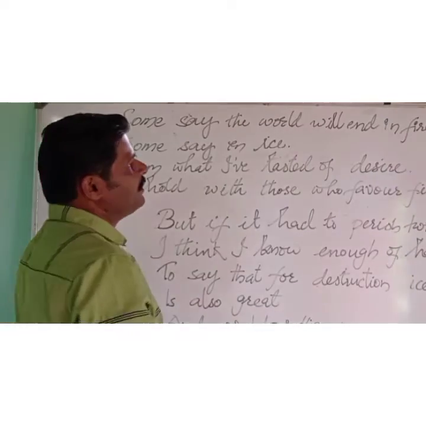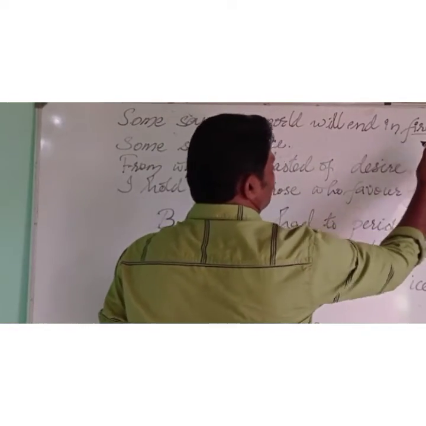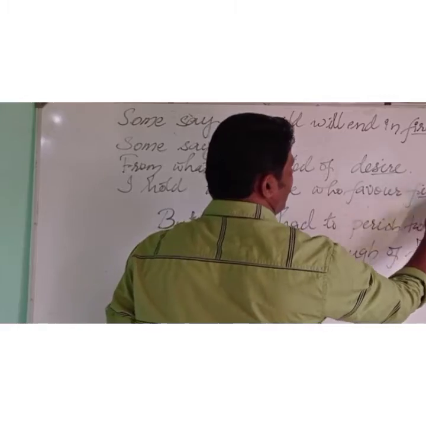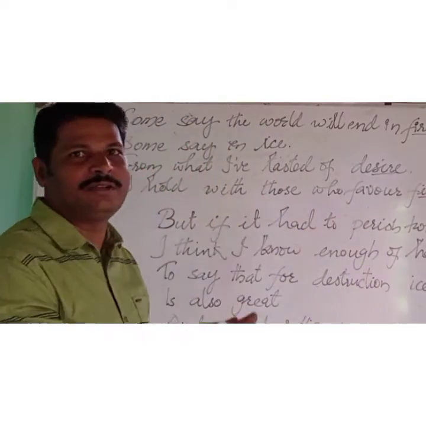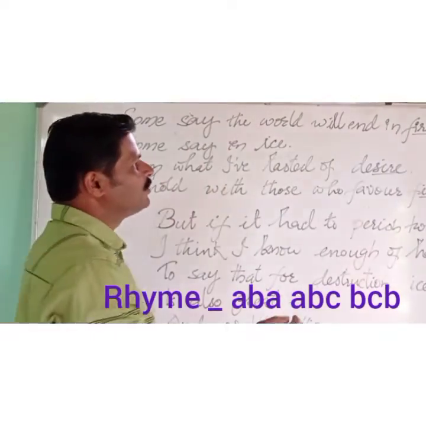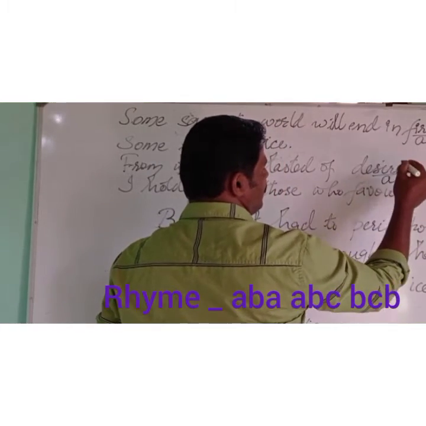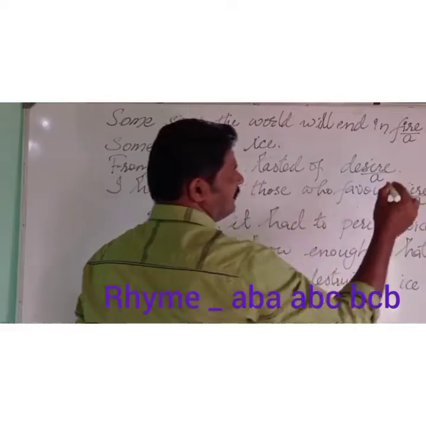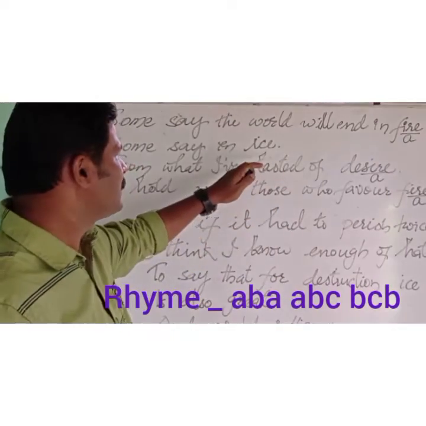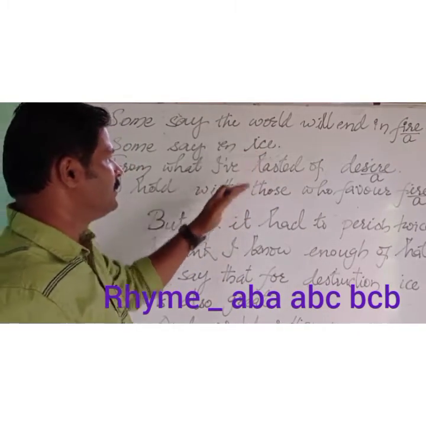Let's see the words fire, desire, fire. All these words have the same sound. So we can write here fire, A, desire, A, and fire, A. Now let us see the second line, it ends in eyes.